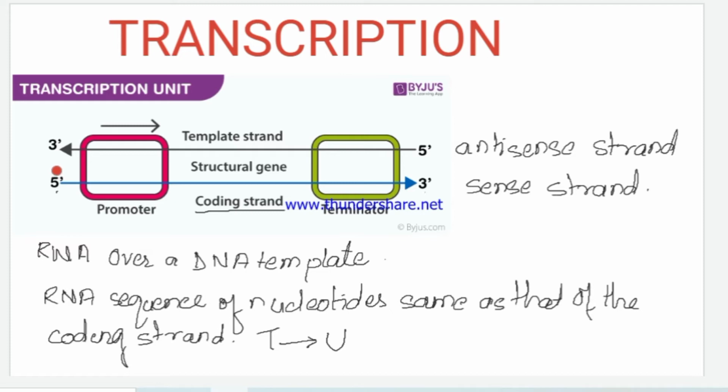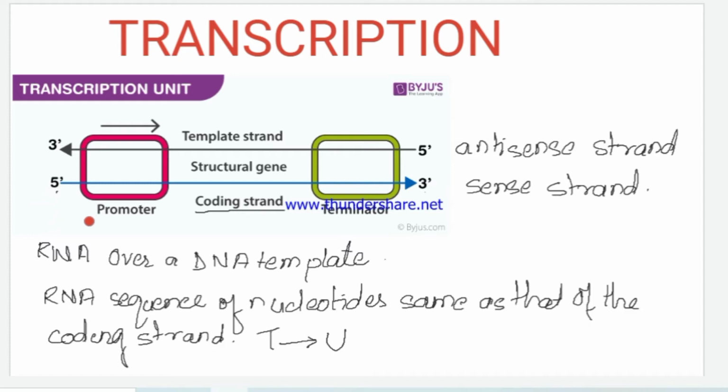Only one of the proteins will be functional. So, the other protein with the opposite arrangement of amino acids would cause its dysfunctioning, agglutination and other defects. So, it is only one of the two strands that is transcribed.